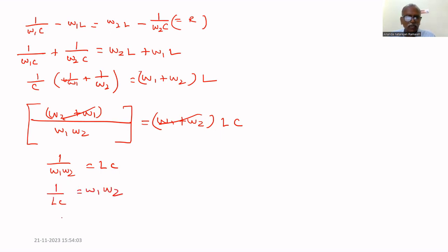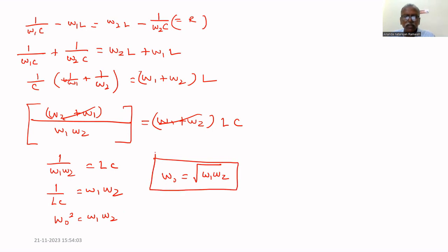But we know that 1 by LC is omega naught squared. So omega naught squared equals omega 1 omega 2. Therefore, omega naught equals the square root of omega 1 omega 2. The resonant frequency is the geometric mean of the cutoff frequencies omega 1 and omega 2. Hence proved.